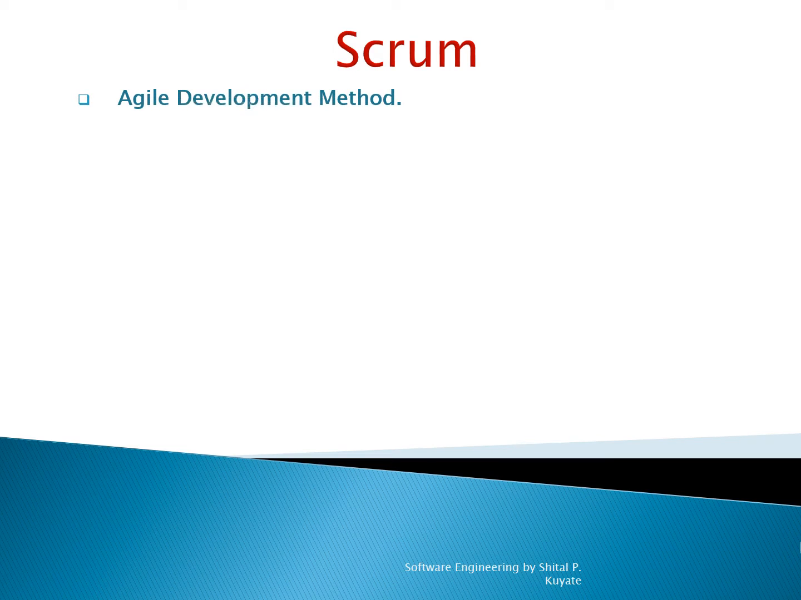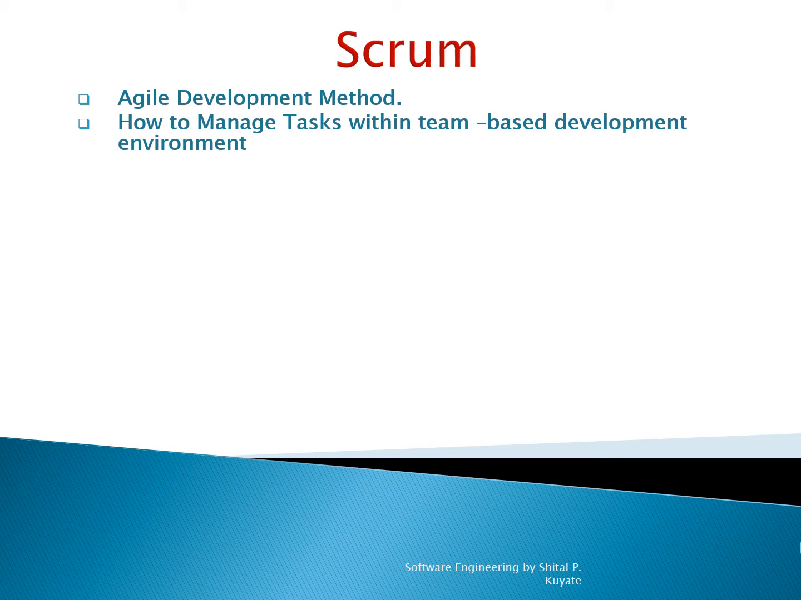Scrum is also an agile development method which concentrates particularly on how to manage tasks within a team-based development method. Scrum is the most popular and widely adopted agile method as it is relatively simple to implement and addresses many of the management issues. Scrum is an iterative and incremental agile software development framework for managing different software projects and application development.